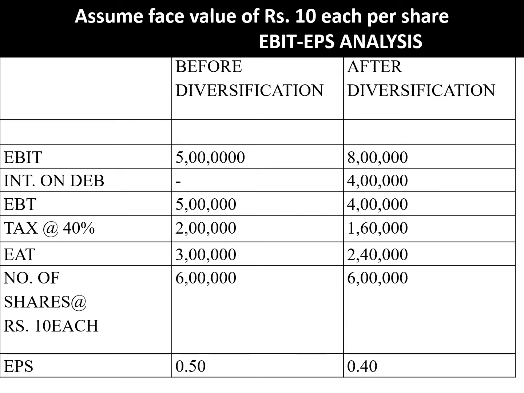Now come to after diversification. This part is not a problem because EBIT is already given to you. Earning before interest and tax was given, 8 lakh. Then the interest you calculate on that 40 lakh, 4 lakh comes. When you deduct this interest on debenture, you get EBT.